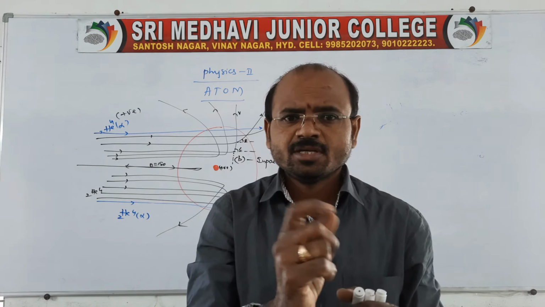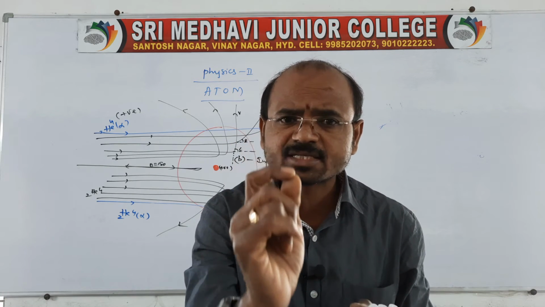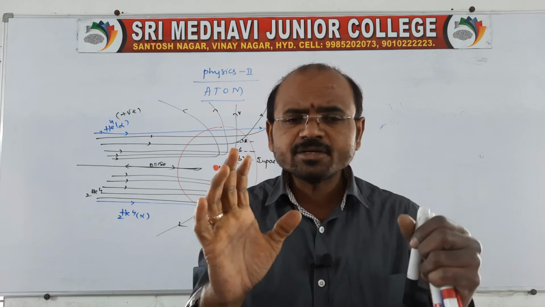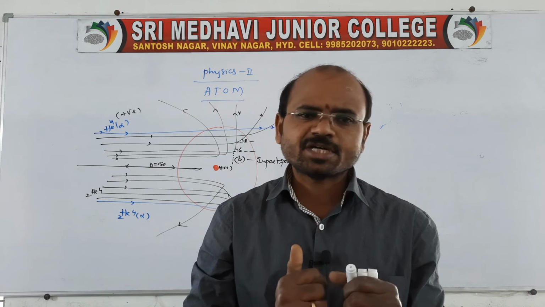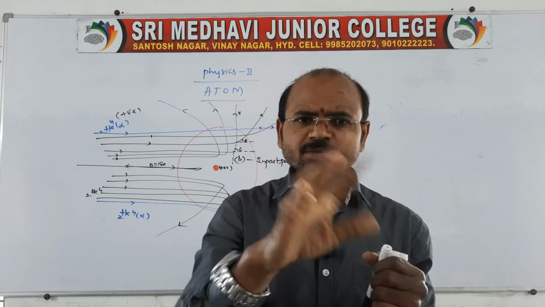The nucleus contains positively charged particles, which we call protons.